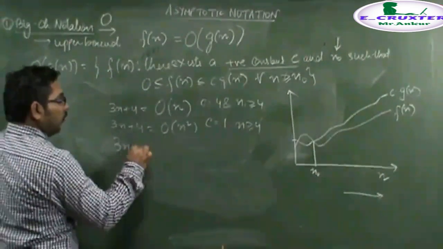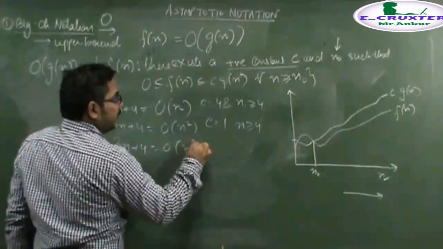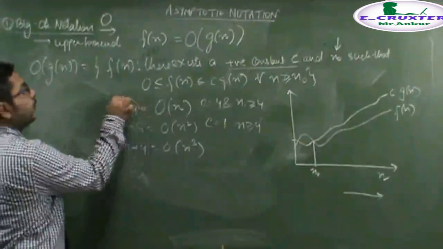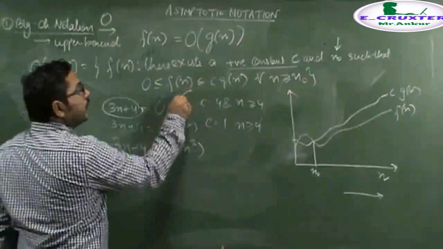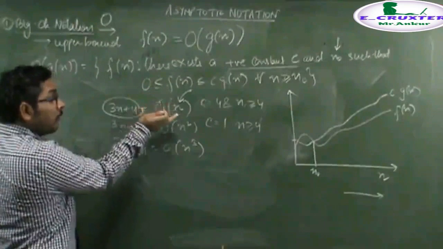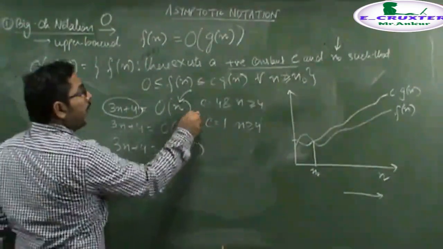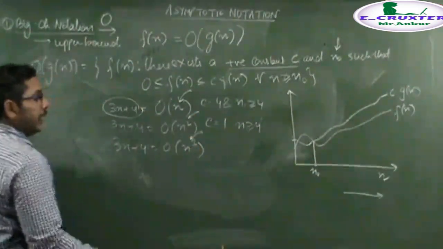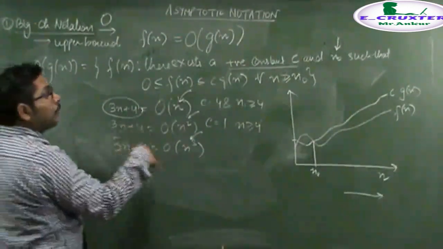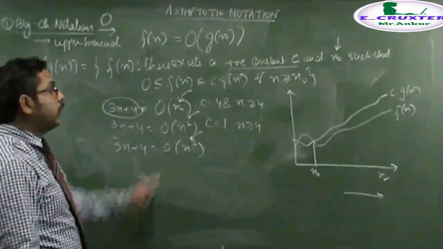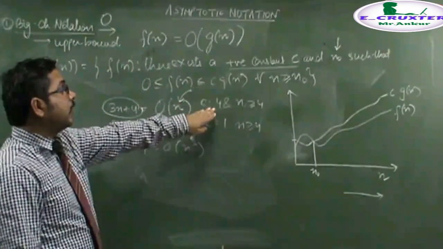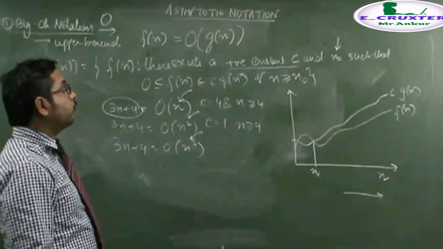Also, if I take this equation, then this can also act as an upper bound. That is, I want to say that a linear function can act as an upper bound. Other than the linear function, functions of higher degree than linear, that is the square function, cubic function, and the power of 4 function, will all act as an upper bound for a particular constant and for a particular input greater than or equal to 4. Notice that this is basically one answer. Other than that, many answers could be calculated.